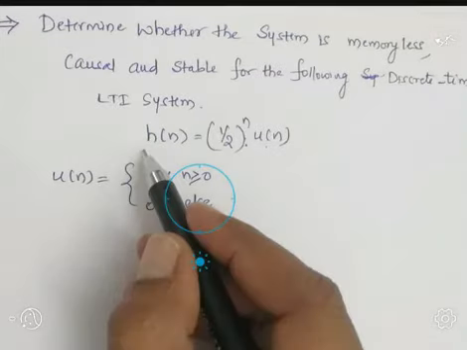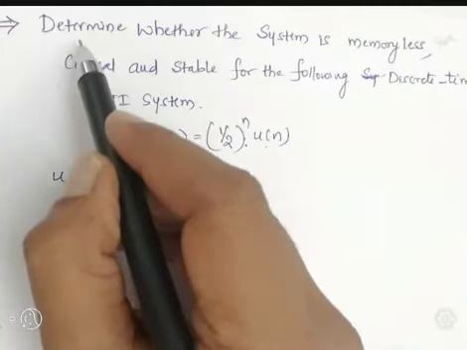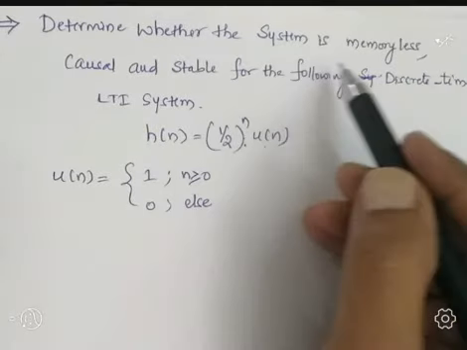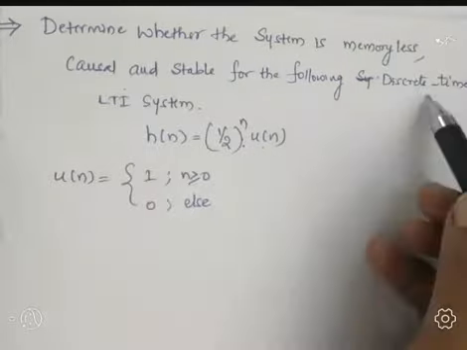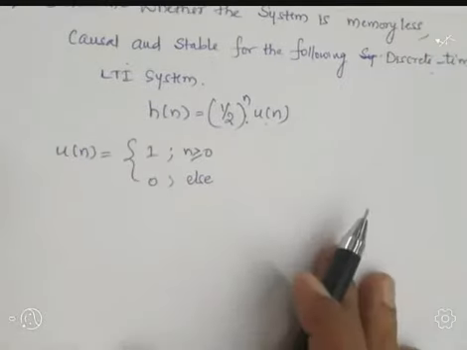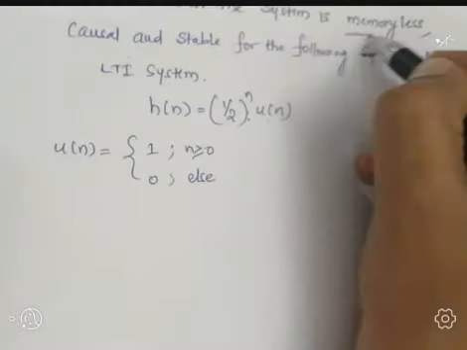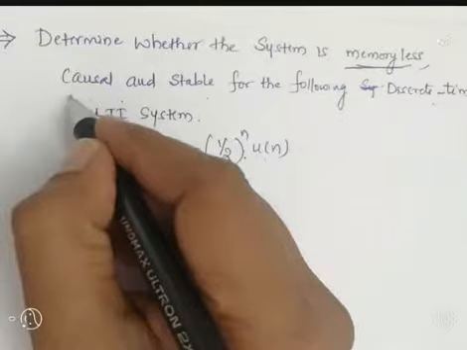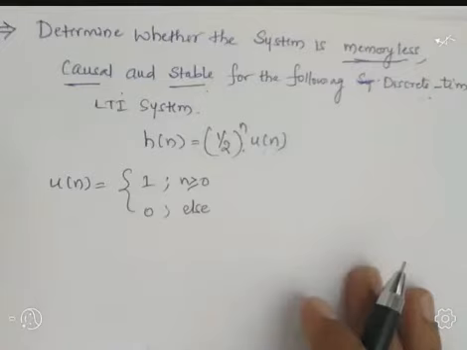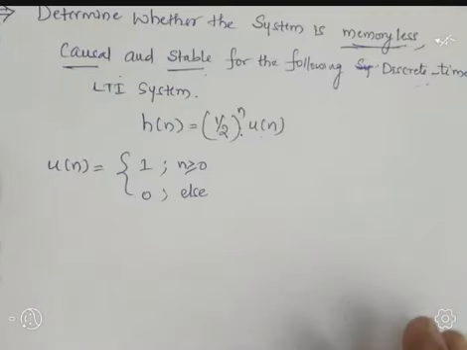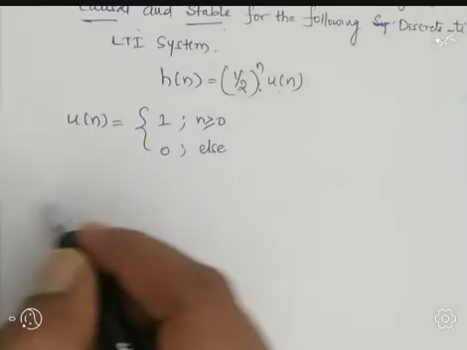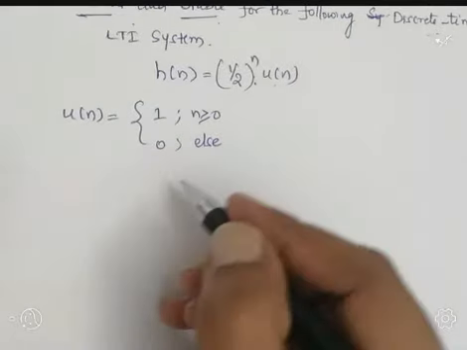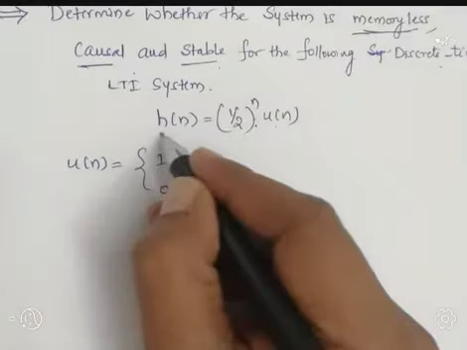So for this given impulse response, what is the question? Determine whether the system is memoryless, causal and stable for the following discrete time LTI system. So these three conditions we have to check. First we need to know about these three conditions. A system is said to be memoryless if it satisfies the condition that h of n equal to... Before writing the condition for memoryless, first I am going to simplify h of n.